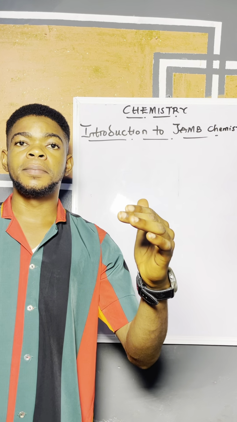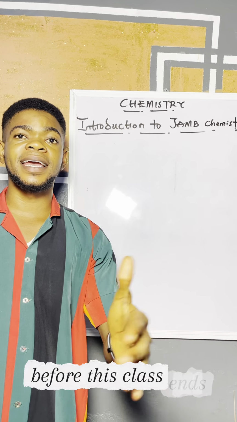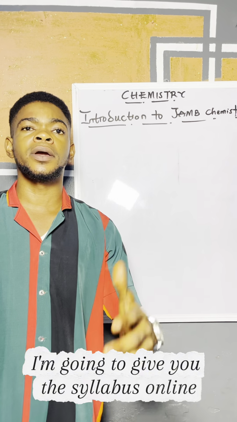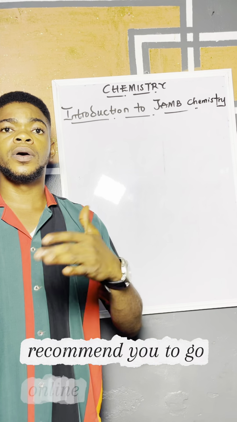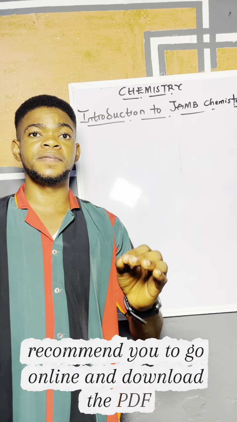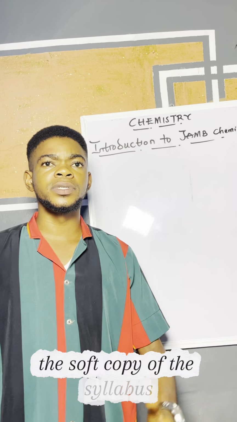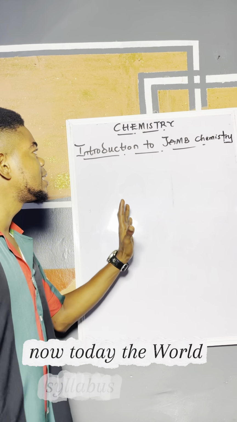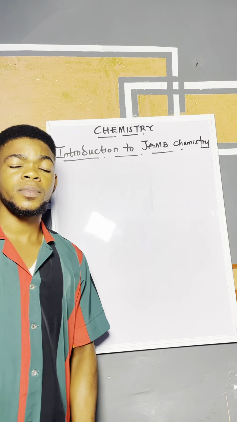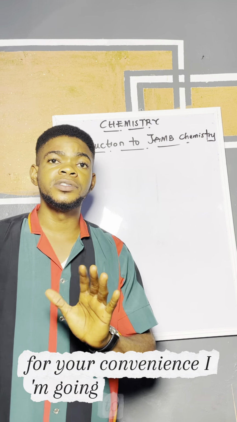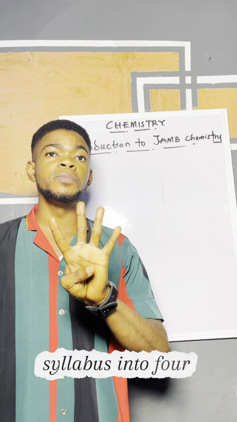Now, before this class ends, I'm going to give you the syllabus online. I'll recommend you go online and download the PDF, the soft copy of the syllabus. Today, for your convenience, I'm going to divide the whole syllabus of JAMB chemistry into four major aspects.